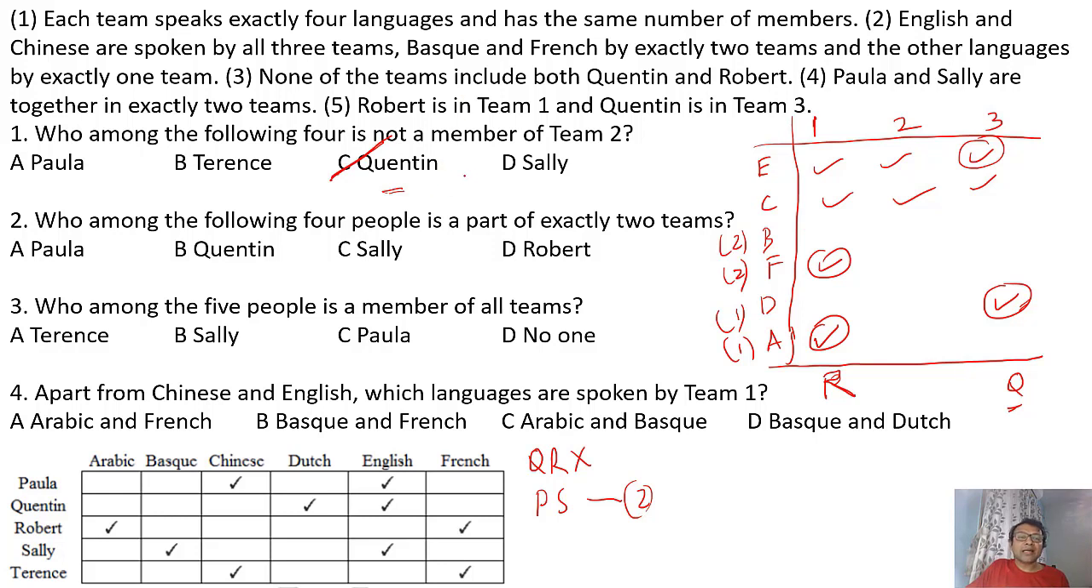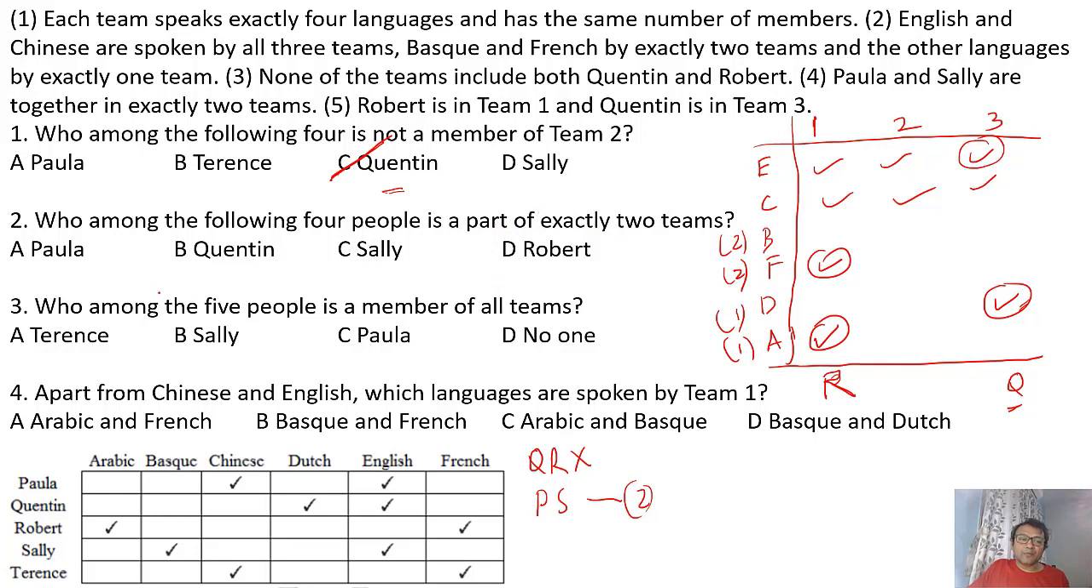Technically from there I can directly make out that team 2 consists of Paula, Terence and Sally. I'll directly get that value. But anyway, I'm just trying to figure out without solving the entire table, just putting the data properly, I'm getting the answers. Who among the following 4 people is a part of exactly 2 teams?